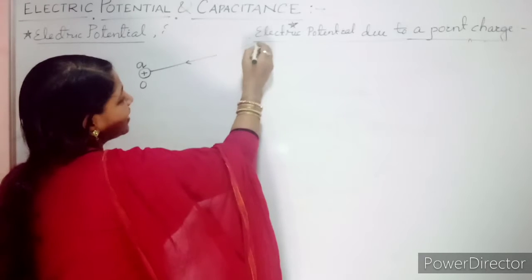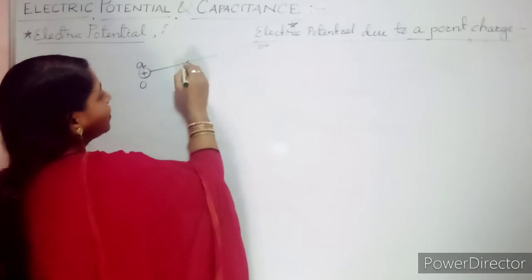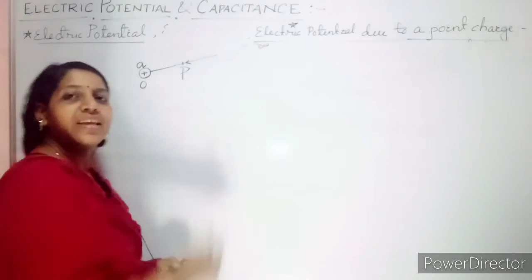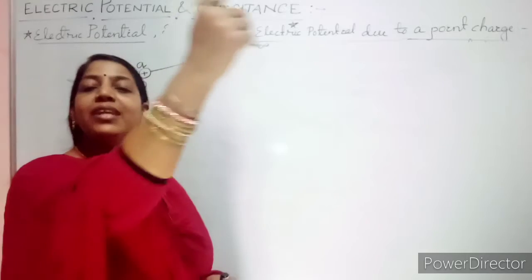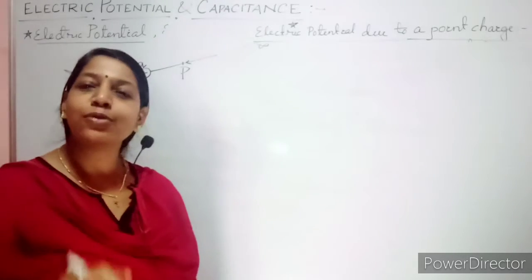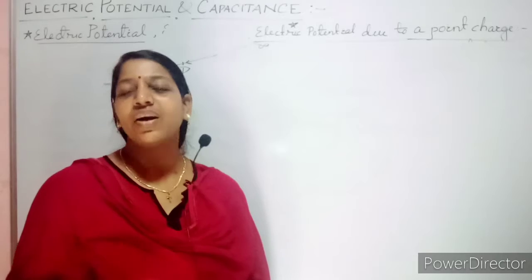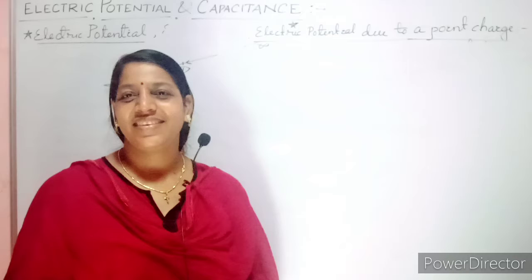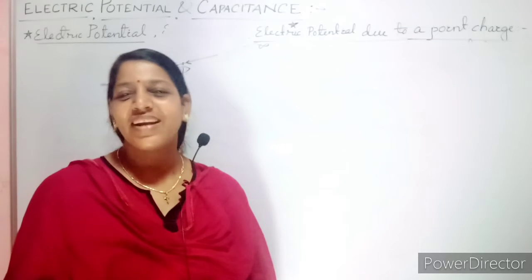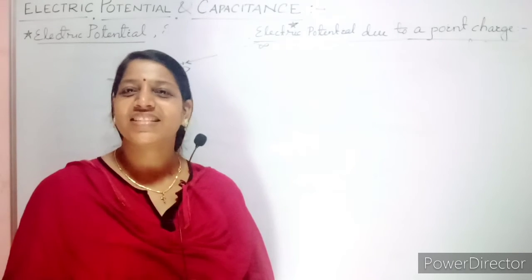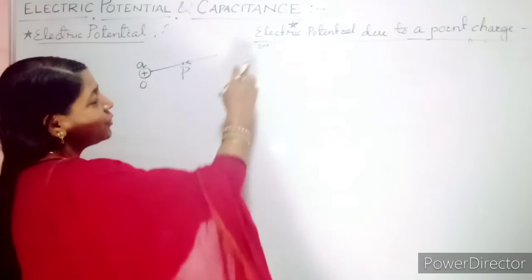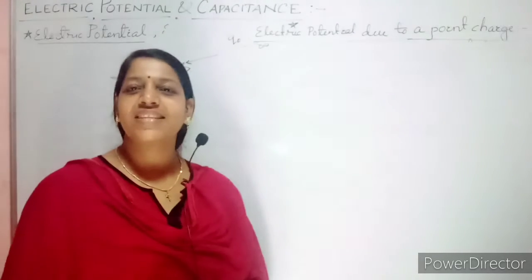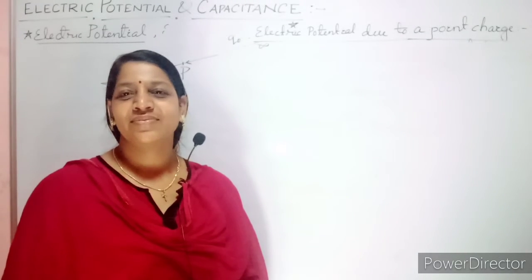Now you are bringing the test charge from infinity to a particular point, let it be P. To bring that test charge from infinity to this particular point P, how much work do you have to do, or how much work is done? That will be stored as potential energy. That is what is called electric potential. The concept is simple, or not? So you are bringing a small test charge. Test charge you always give the notation Q naught, in some textbooks Q dash.